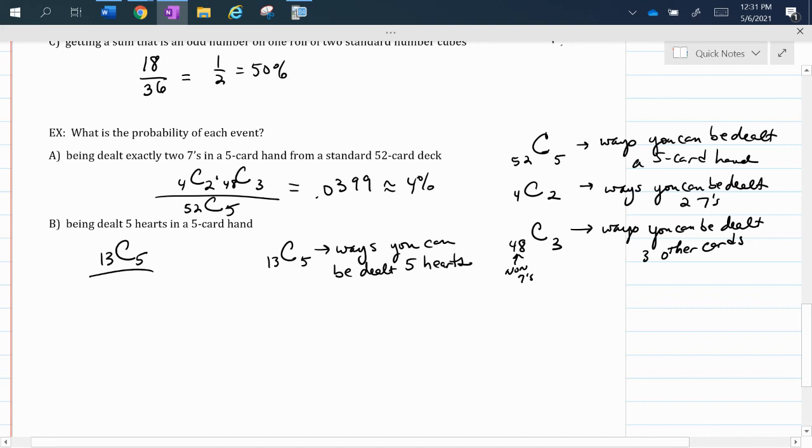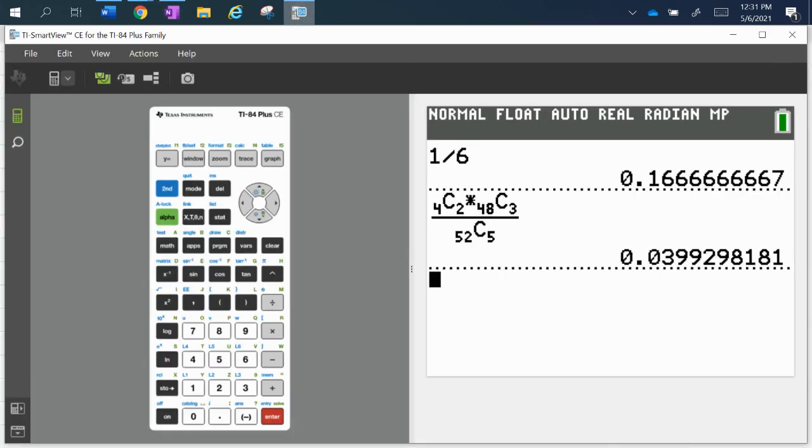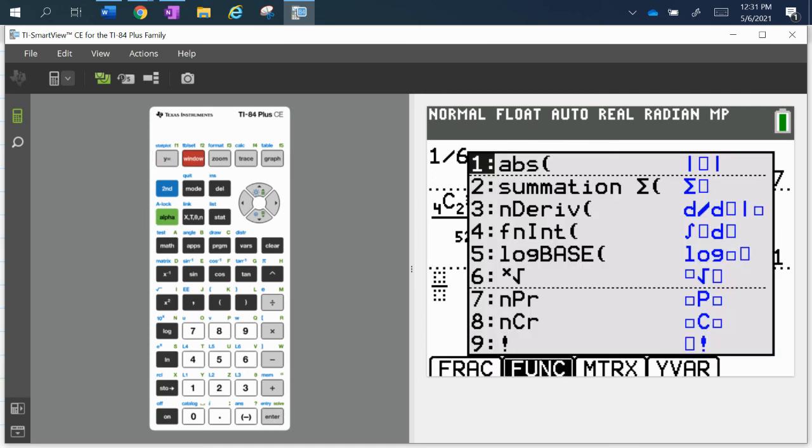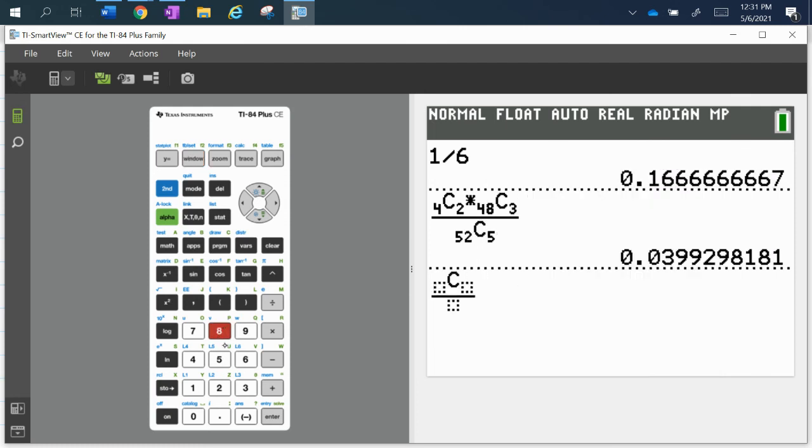Out of the total number of possibilities, and we've already talked about that, the total number of ways I can be dealt 5 cards from a 52 card deck would be a combination of 52 choosing 5. So this is my probability. I'm going to go to my calculator and put in a fraction. In my numerator, I'm going to do a combination of 13 choosing 5. Remember, out of the 13 hearts, I want 5 hearts. That's a favorable outcome.